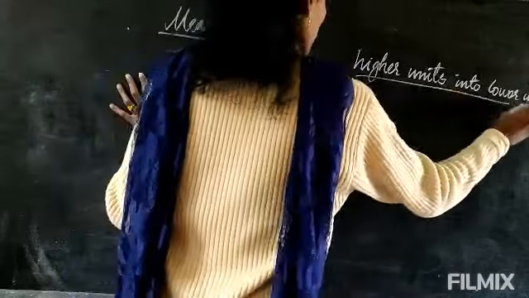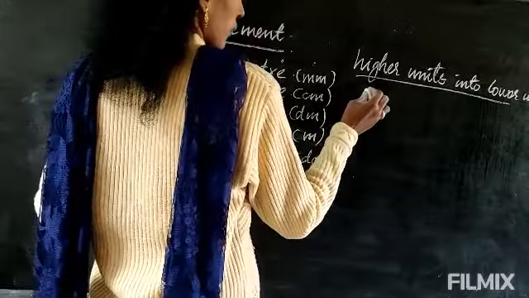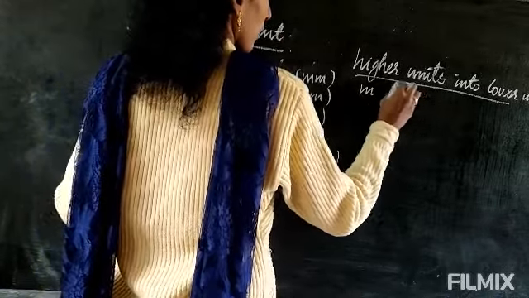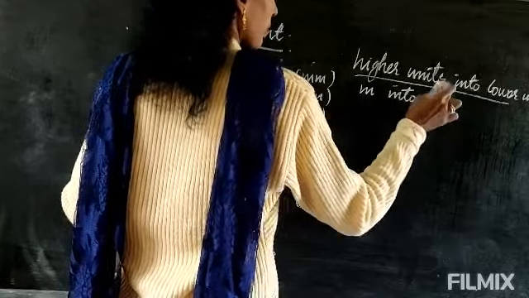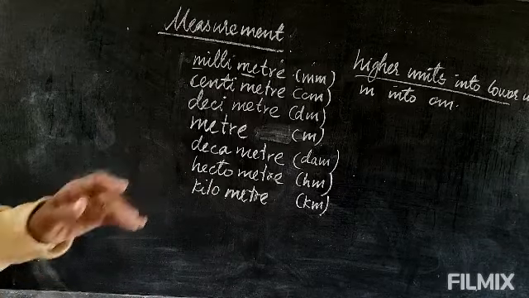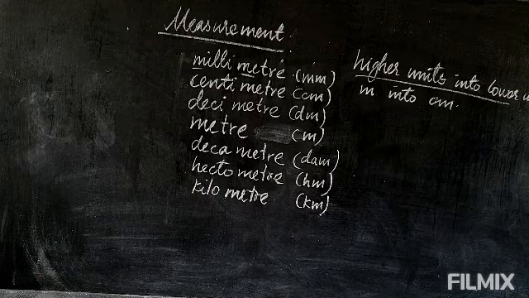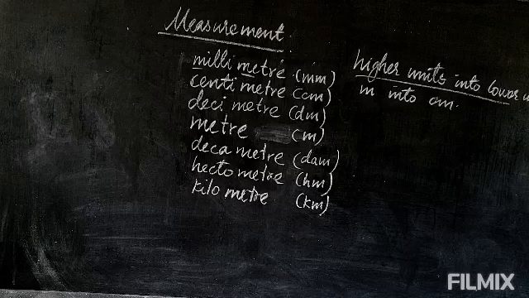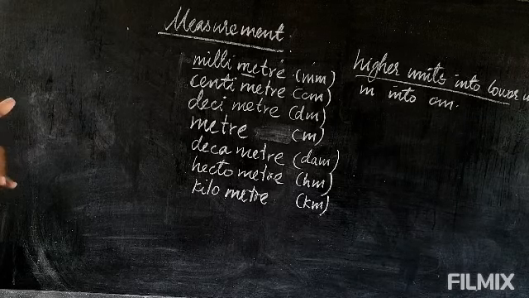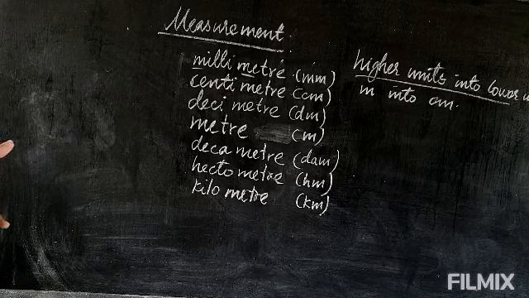Higher units into lower units. So first let's see meter into centimeter. Meter is the higher unit, centimeter is the lower unit. So let's see how to convert this higher unit, the meter.